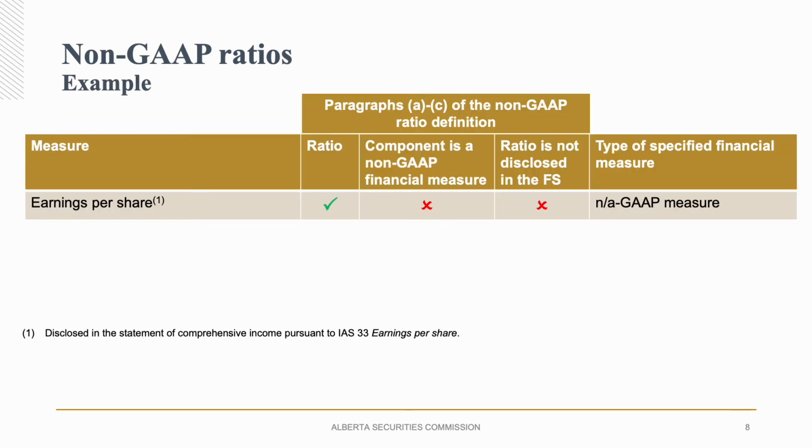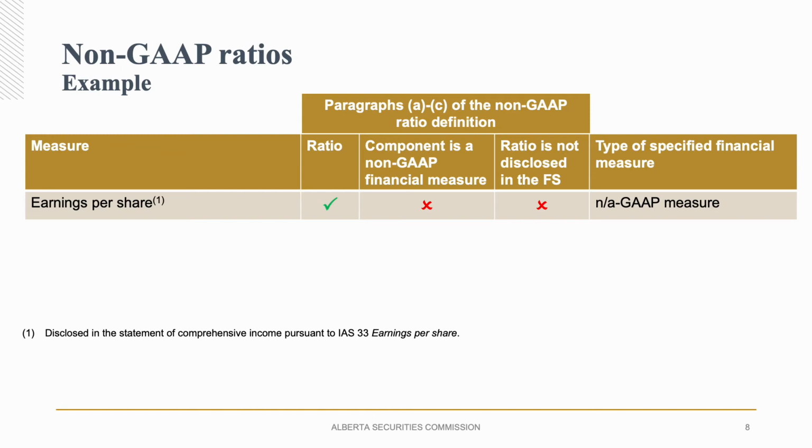On this slide, we have several examples of measures that issuers or their advisors have been asking about. We will look at each individual measure to see if it meets the conditions of the non-GAAP ratio definition. 1, paragraph A, if the measure is in the form of a ratio. 2, paragraph B, if the ratio has a non-GAAP financial measure as one or more of its components. And 3, paragraph C, if the ratio itself has not been disclosed in the financial statements. If there is a check mark, then the condition in the non-GAAP ratio definition has been met. If there is an X, then the condition has not been met.